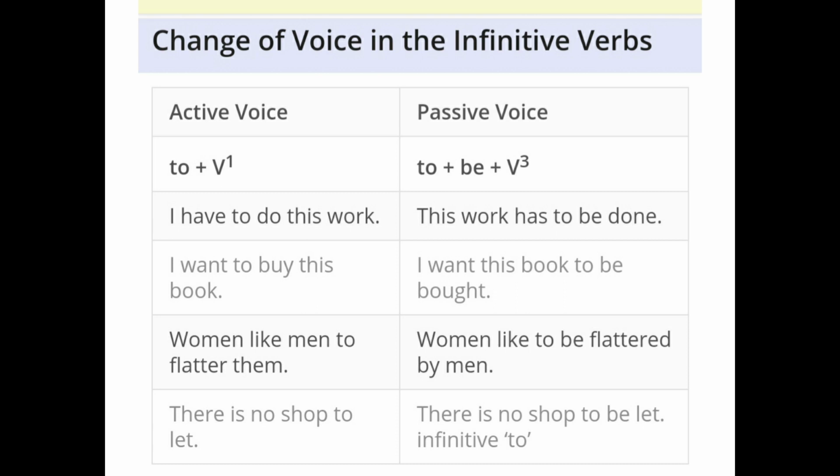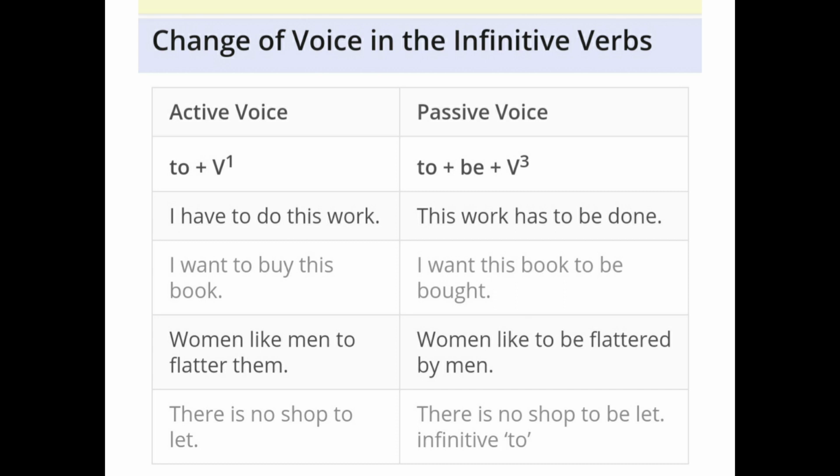I want to buy this book. I want this book to be bought. What do we use? To plus be plus verb third form. Women like men to flatter them. Women like to be flattered by men. There is no shop to let. To let is given, so it will become to be let. There is no shop to be let.